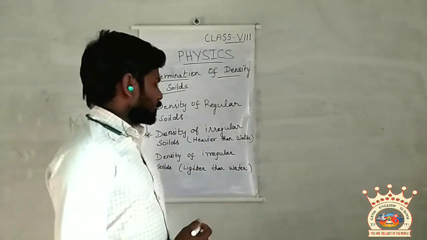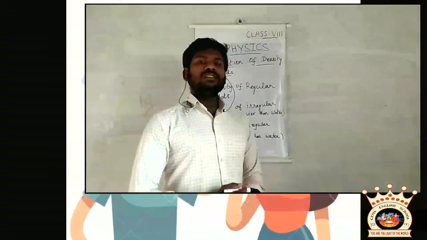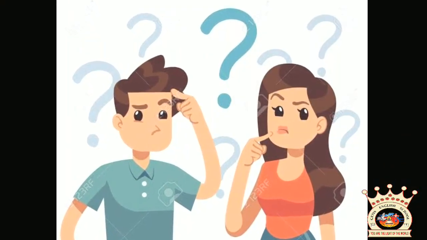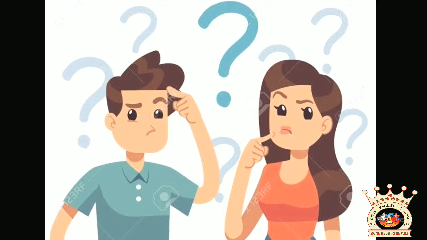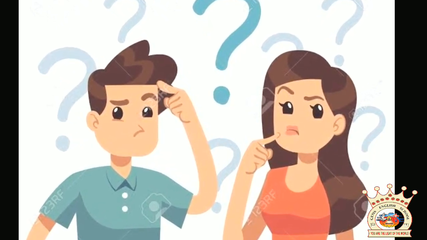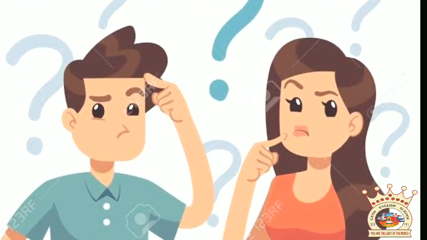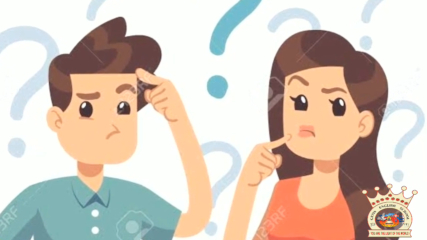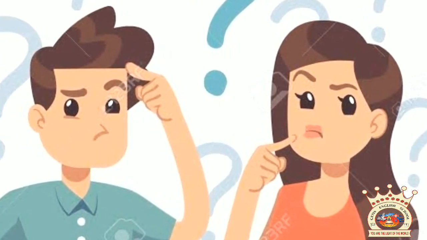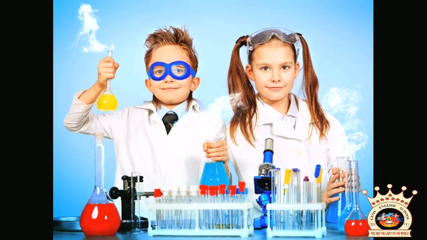Then the last topic is density of irregular solids which is lighter than water. Dear students, in the last two methods we have discussed how to determine the density of an irregular object which is heavier than water, such as rock, stone, iron object, etc. Then what about an object which can float on water? It means an object which is lighter than water. How do we measure? Let us perform an experiment to understand this concept.